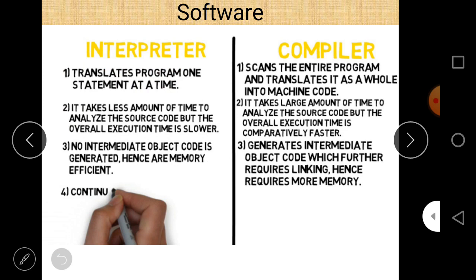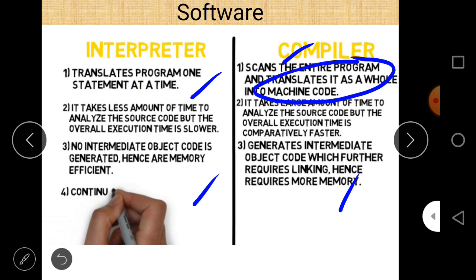The basic difference between interpreter and compiler is that the compiler translates HLL or high level language code as a whole into machine code, but the interpreter converts line by line. And second thing is, the compiler converts high level language code into object code and then machine code, but in the interpreter there is no object code, and the compiler is much faster compared to the interpreter.